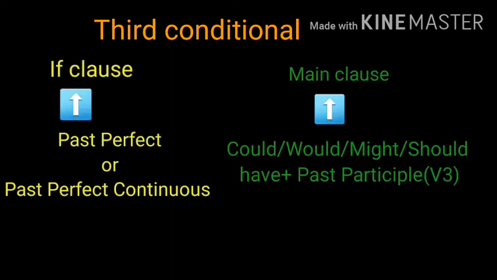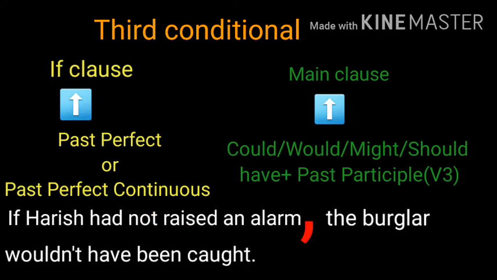Third conditional. Third conditional sentences talk about a hypothetical situation in the past which would have led to a different situation in the present. Here, the if clause is in the past perfect or past perfect continuous tense. The main clause has could or would or might or should plus have plus past participle form of the verb. Example, if Harish had not raised an alarm, comma, the burglar wouldn't have been caught.